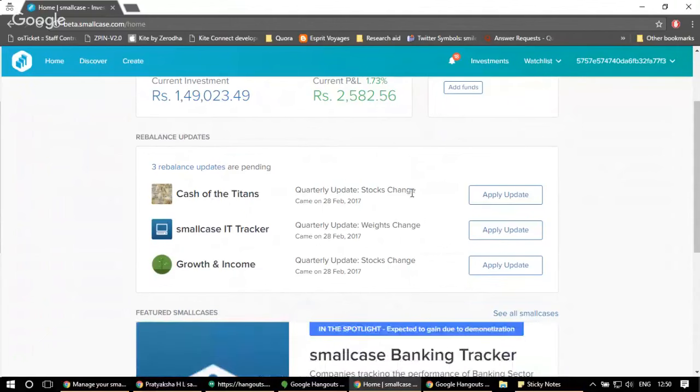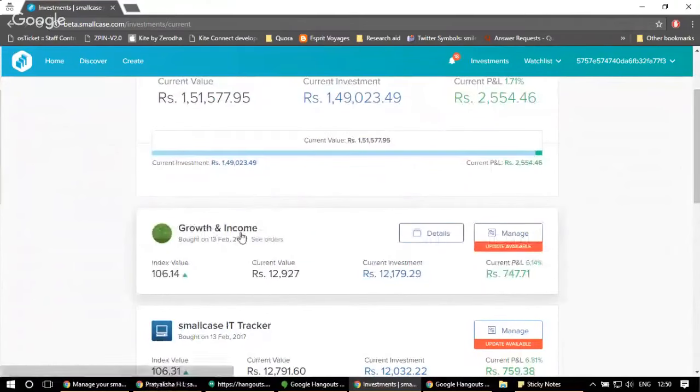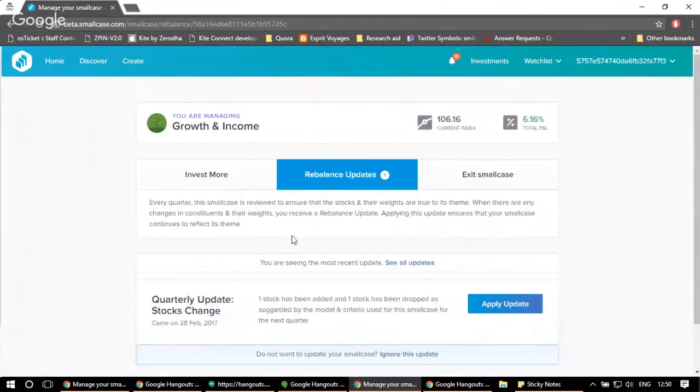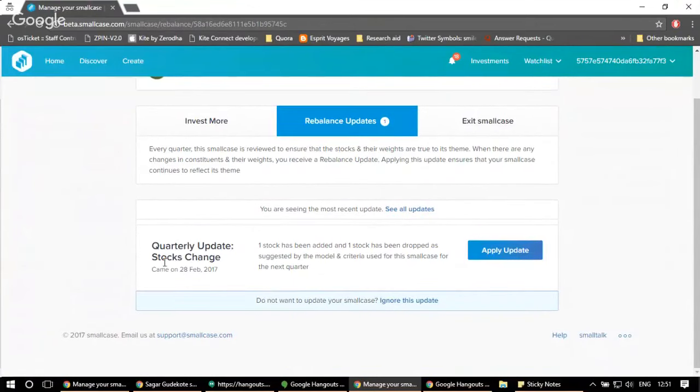I can also see that there is an update on my small case on the investment page. So in front of growth and income, I can see that manage button is showing me that there is an update available. So if I just click on the manage button, I'll be redirected to the same page which we were talking about. And under the rebalance update, now I can see that there is a quarterly update where stocks have changed. You can see the description of the update also, that one stock has been added and one stock has been dropped as suggested by the model and criteria used to create this small case. Now it's completely your choice if you want to apply the update or you want to ignore the update.